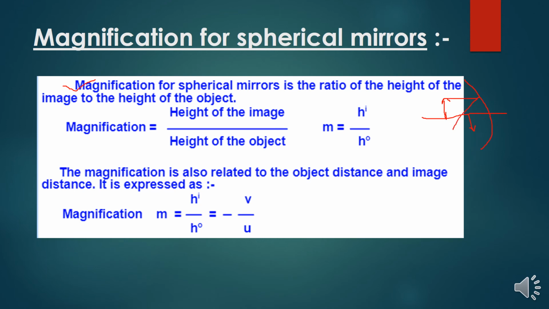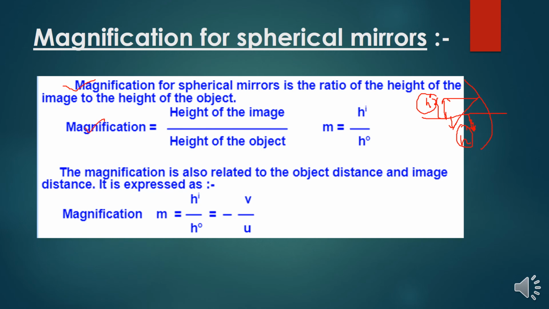So this is my image formation, this is H O and this is H dash. I take the ratio of the height of the image to the height of the object. So this is my magnification for the spherical mirror.